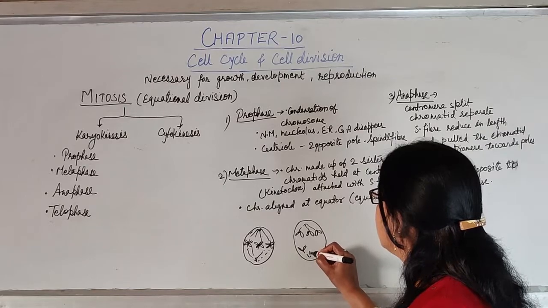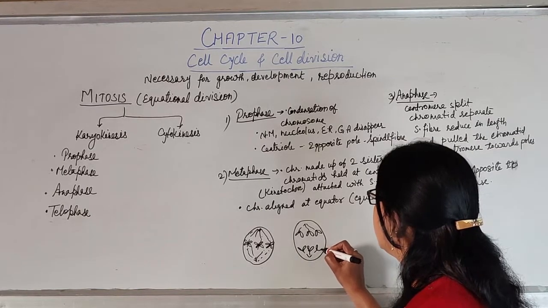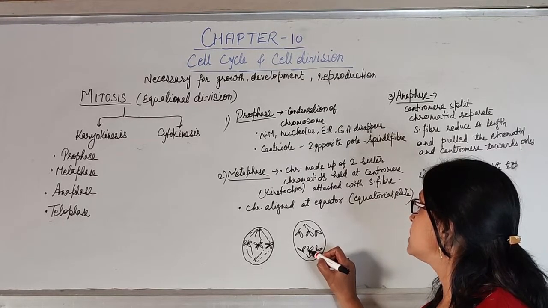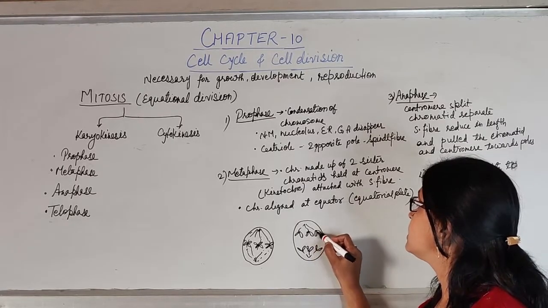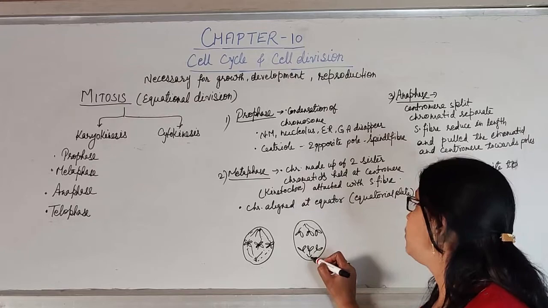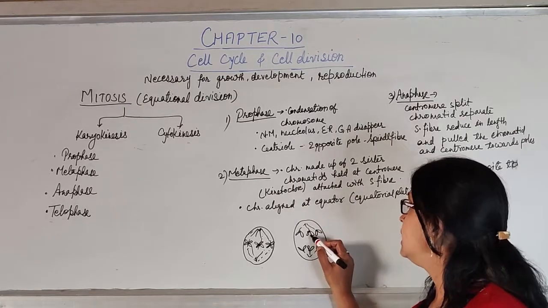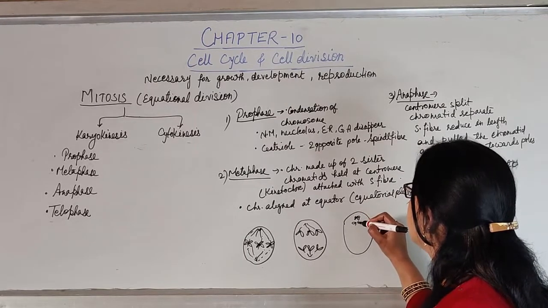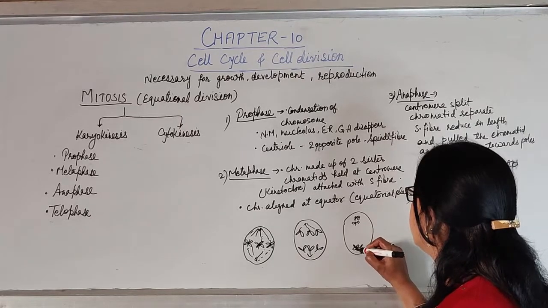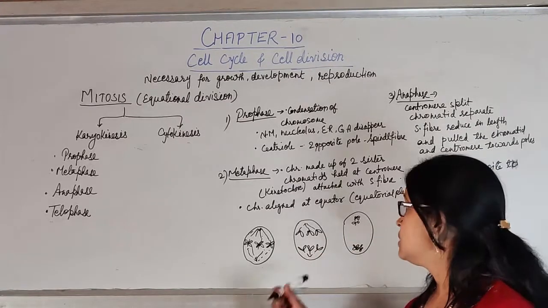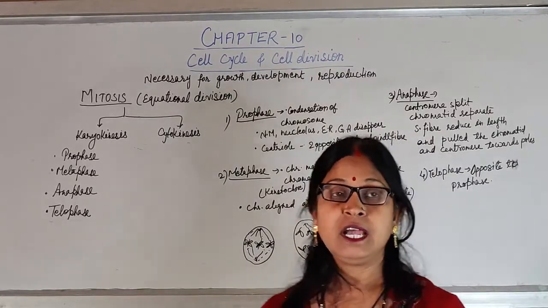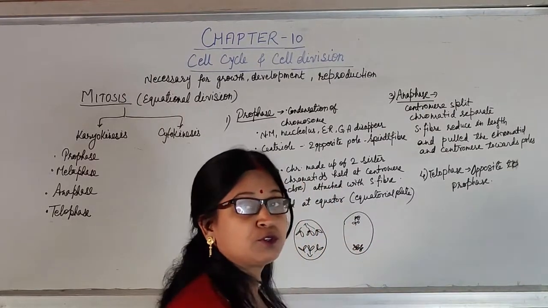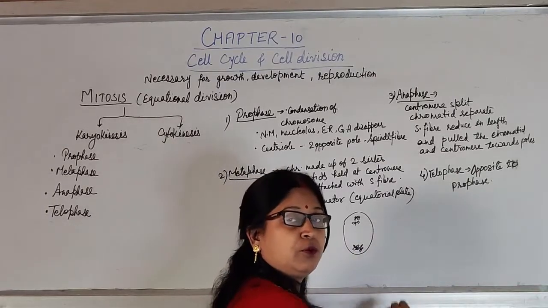The spindle fiber will get reduced in length, and it will pull half of these two chromatids, and half of the centromere which was split, toward the two opposite poles. Finally two groups of chromosomes will be present at the two poles like this, and the spindle fiber disappears. So all these things occur during anaphase, and now the two groups of chromosomes are present on two opposite poles, north pole and south pole.